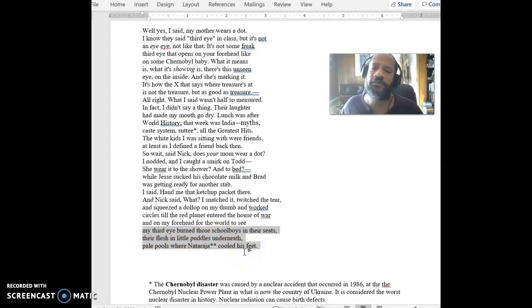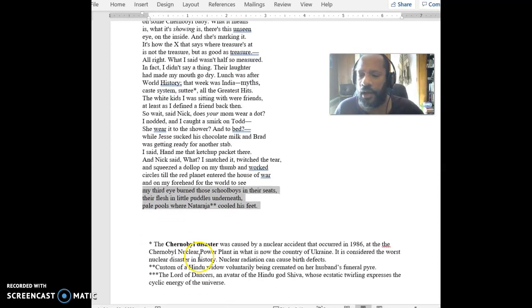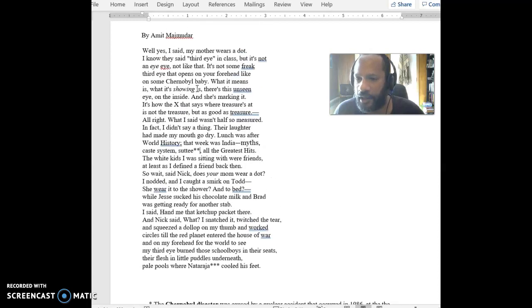And the reason that you might be very confused is that this is metaphorical language. Their flesh doesn't literally turn into puddles, right? Who is this Nataraja? I've got a comment down there about who that is. I'm sorry, it's 3 asterisks here, because Nataraja is the Lord of Dancers. Sati should be 2. Sorry, I got the wrong number of asterisks in here. Chernobyl should be 1. So this will be correct on the version that you have.